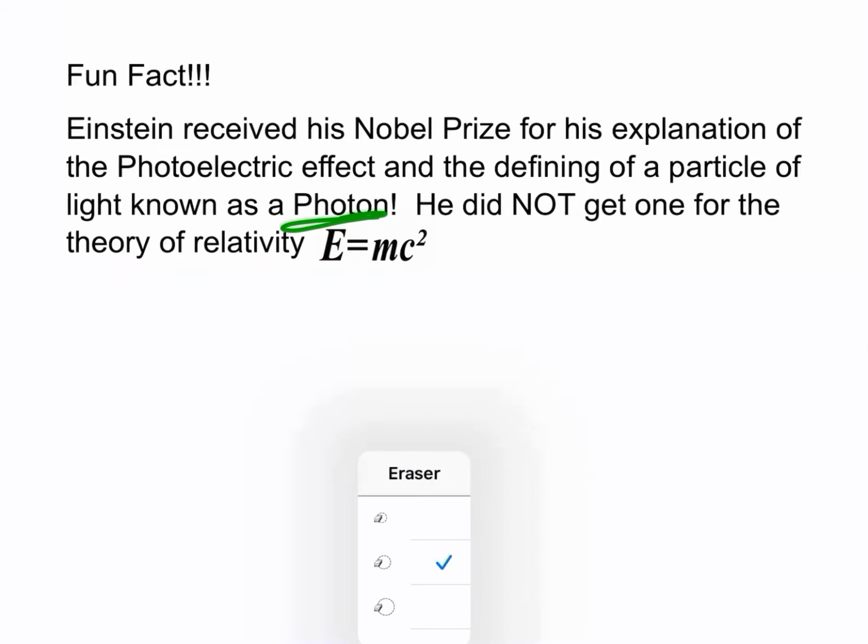Now, fun fact, Einstein has a Nobel Prize. We all know him as probably the most famous physicist out there. But his Nobel Prize is not for what you think it is. It is not for the E equals mc squared that we are all aware of, although we will talk about that later on.